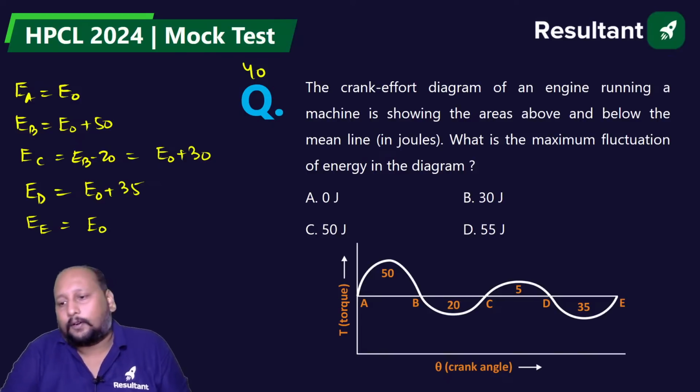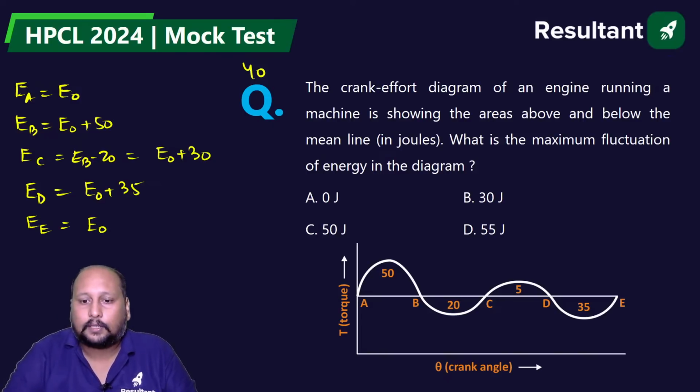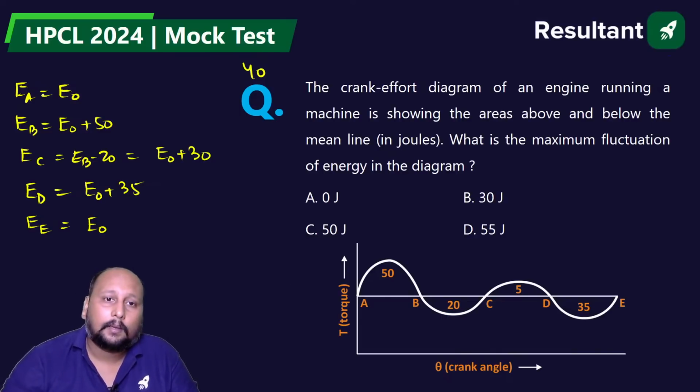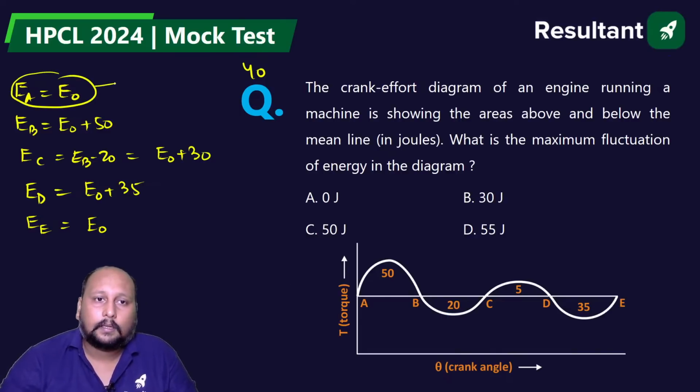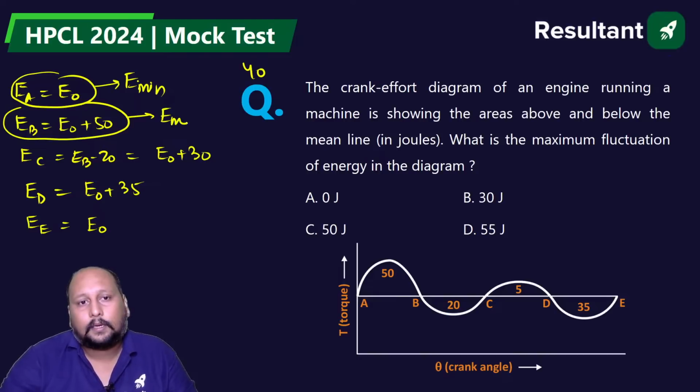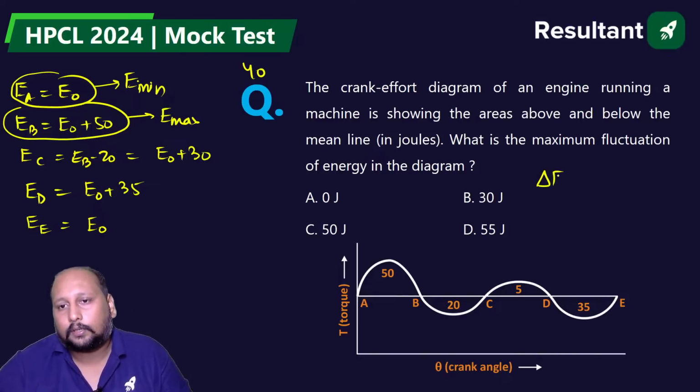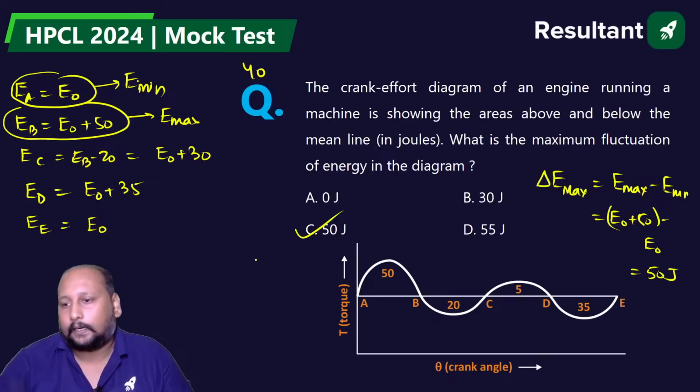So from here I am getting option C. Option C, 50 joule, absolutely correct, because this is E minimum and this is E maximum. So the maximum fluctuation is nothing but E maximum minus E minimum. From here I am getting E0 plus 50 minus E0, so this is coming out as 50 joule. Option C is the correct answer.